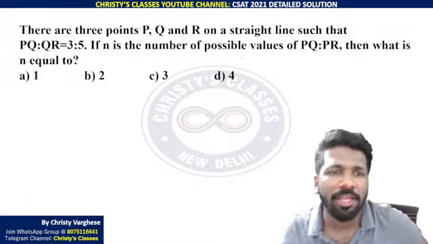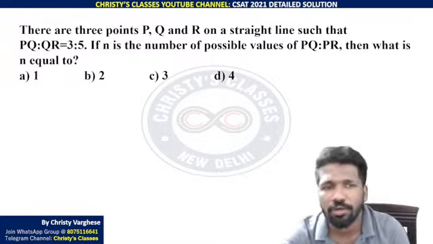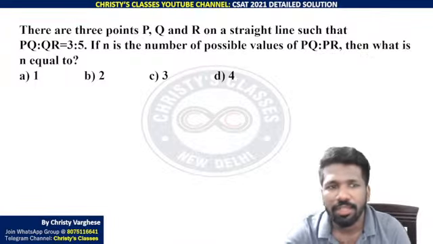Okay, I'll start explaining. There are 3 points P, Q, R on a straight line such that PQ is to QR is equal to 3 by 5. If n is the number of possible values of PQ is to PR, then what is n equal to? How many possible values are there for PQ is to PR?